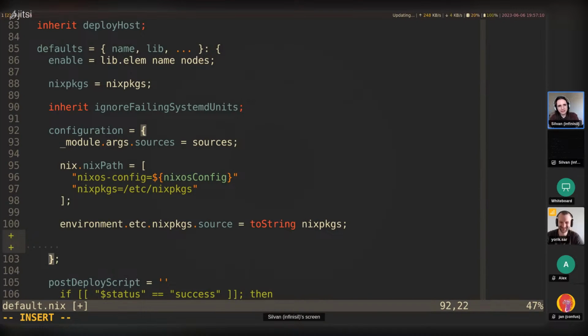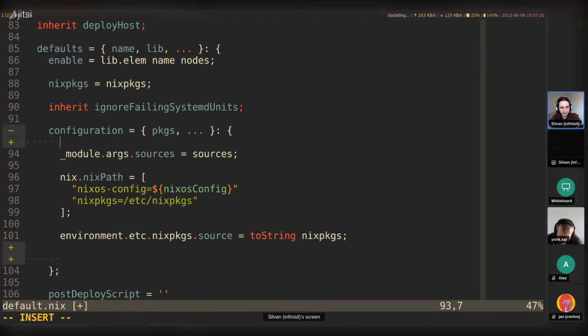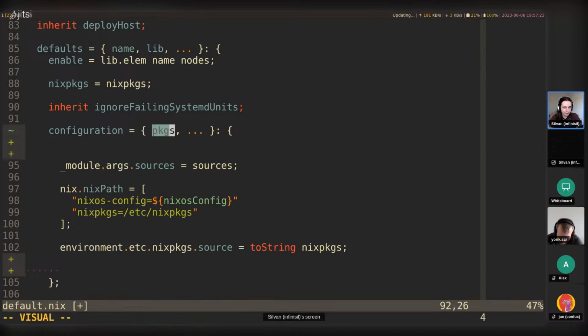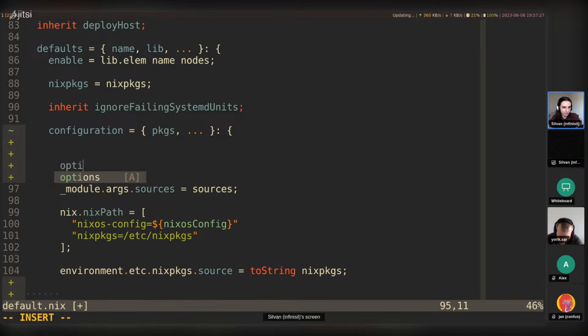So that's fairly useful in general, actually. So just assume this is your normal configuration.nix file. And so what we can do, we can, of course, always have arguments up here. And in this case, I want to expose these packages here, or I want to expose any value I'm using inside the module system. What you can do is just declare a new option.